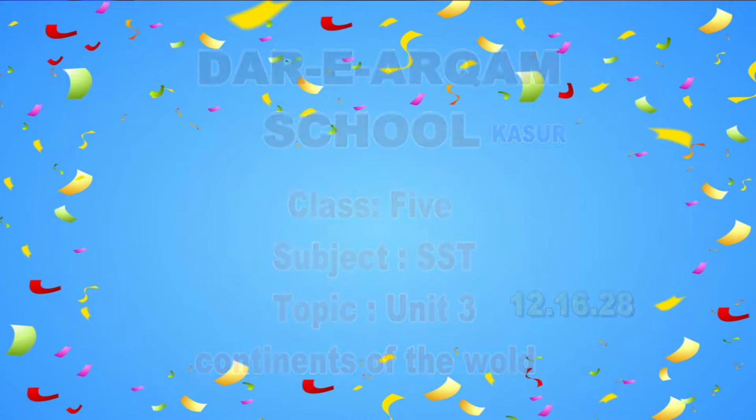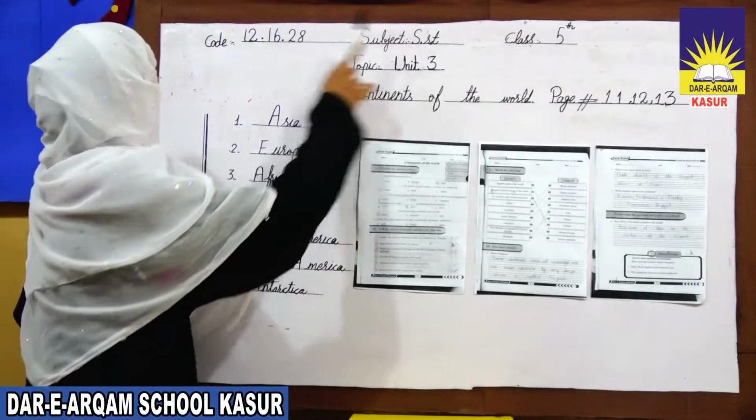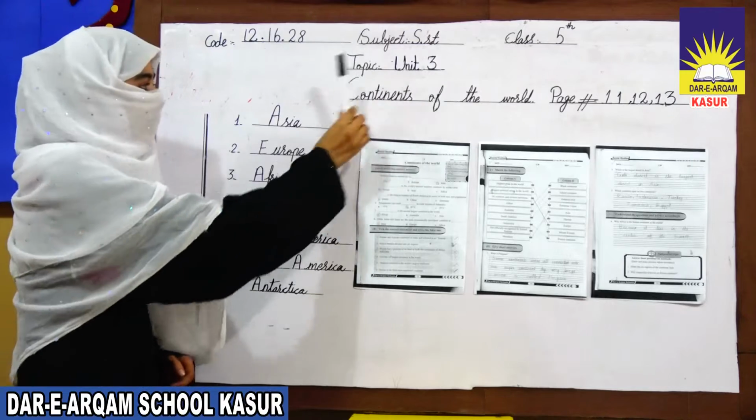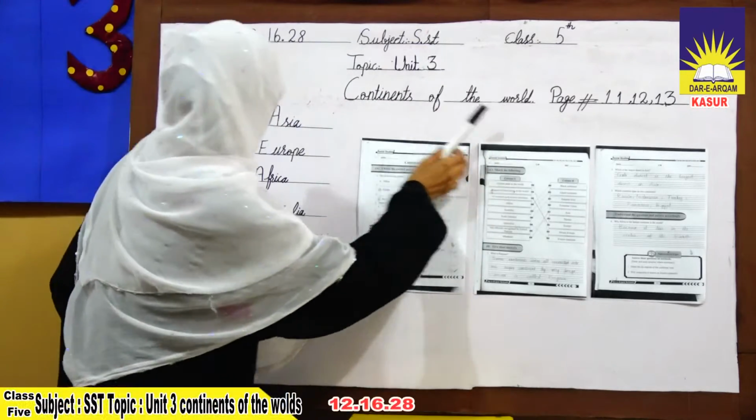Today I am going to teach you subject SST of class 5th, and my code number is 12.16.28, unit number 3, and topic is continents of the world.